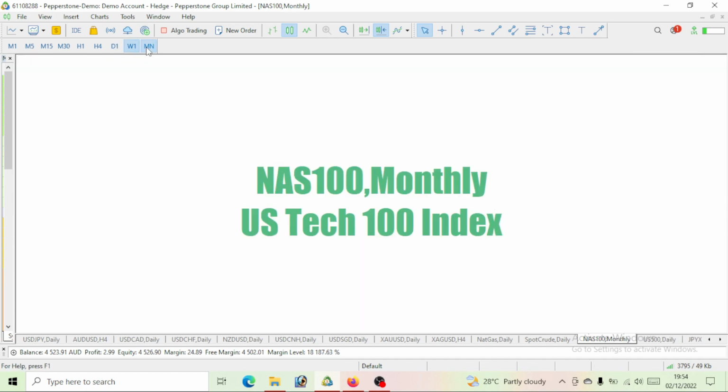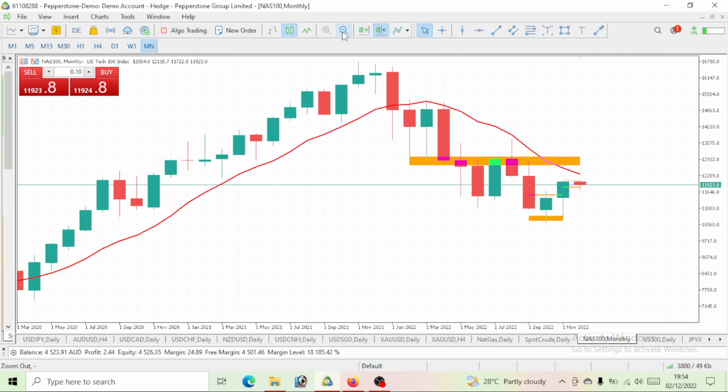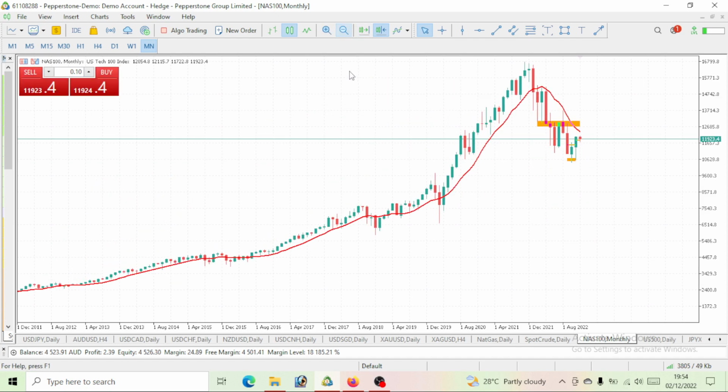So now let's see what this monthly time frame actually says. Let's zoom in. First of all, let's start this movement from 2015. What is the movement? We can see this is clearly an uptrend. We see that this Nasdaq 100 since 2015 was giving us a bullish move. We are seeing higher highs, higher lows, higher highs, higher lows.